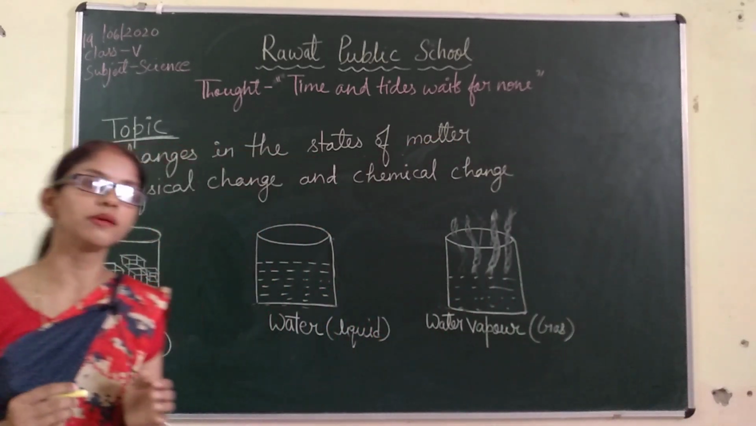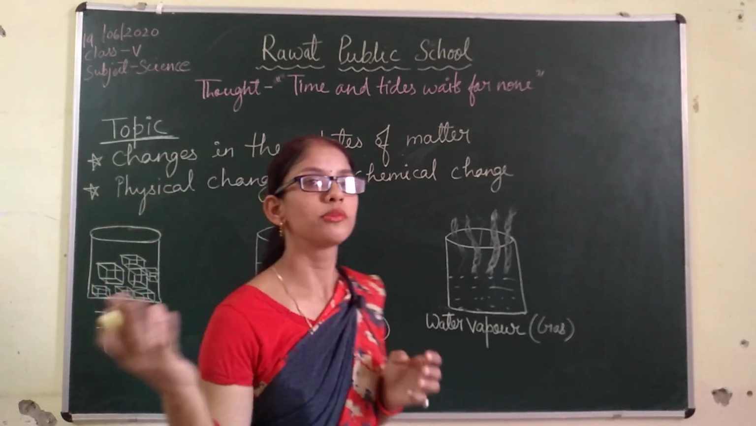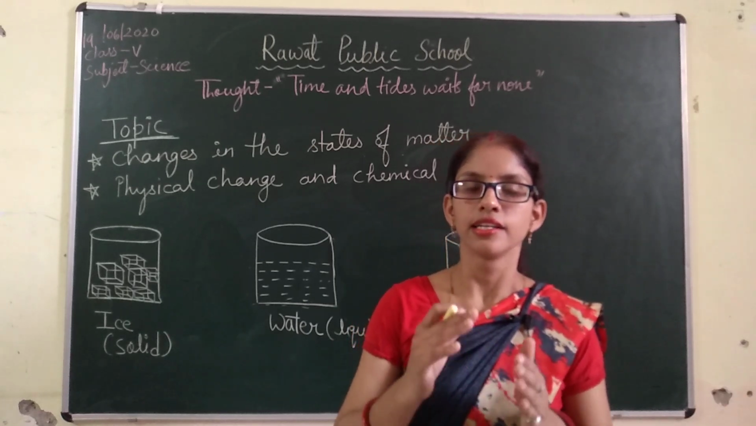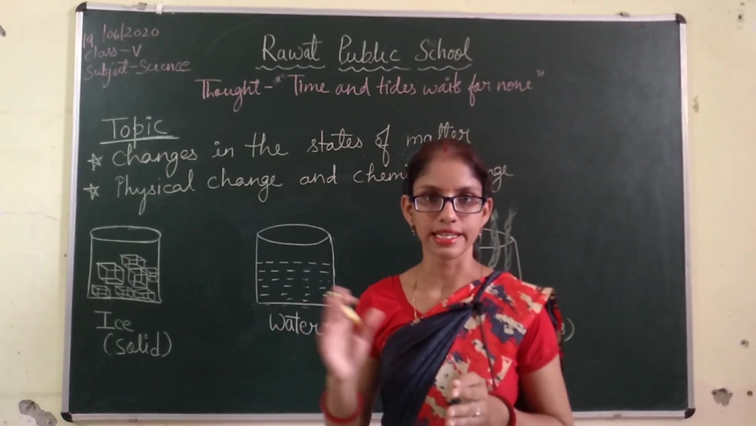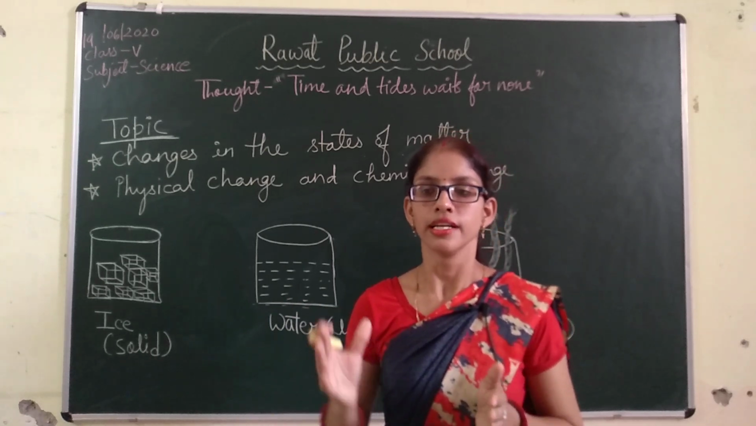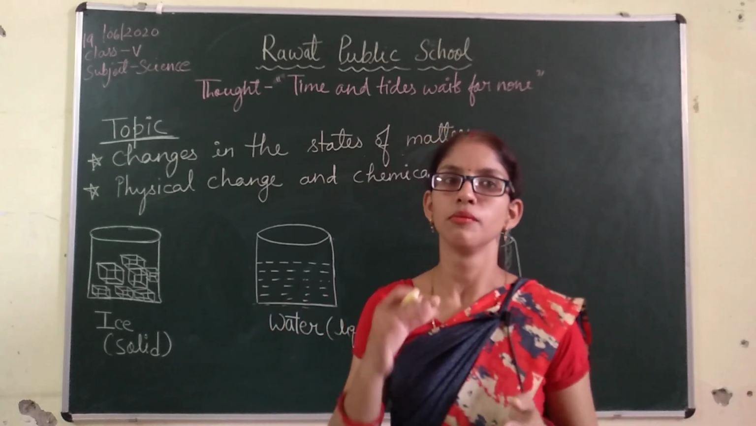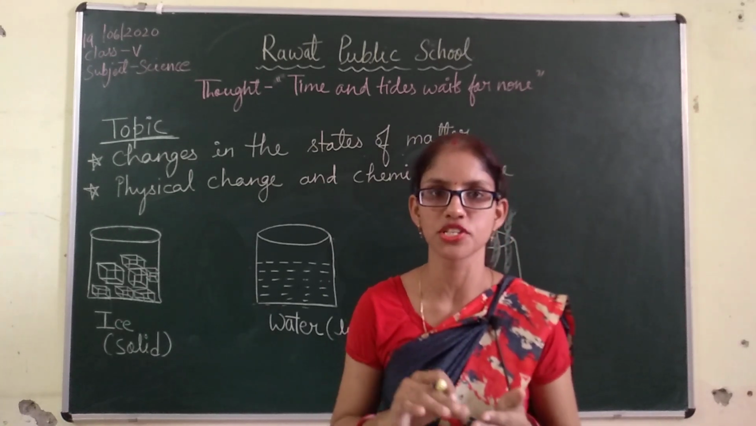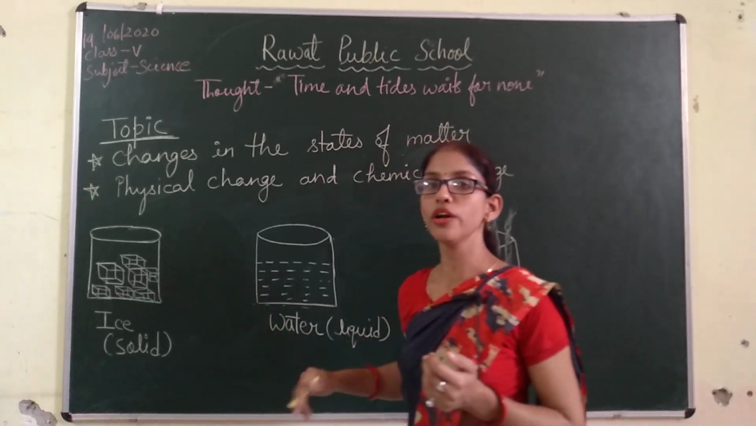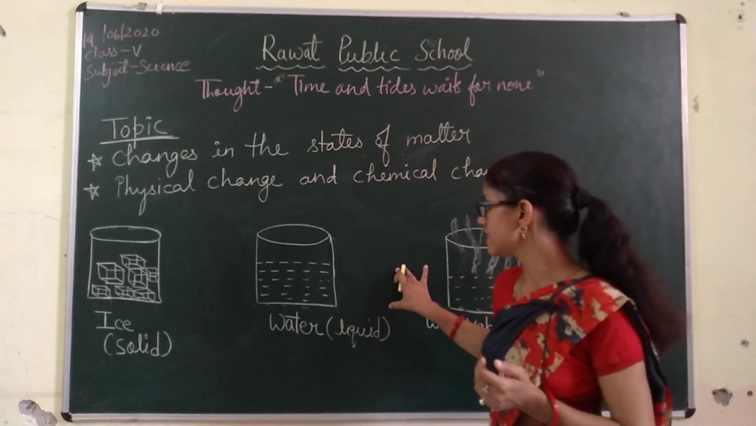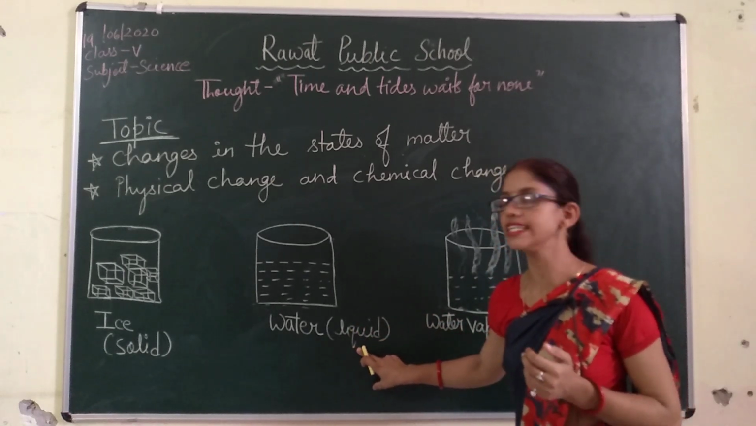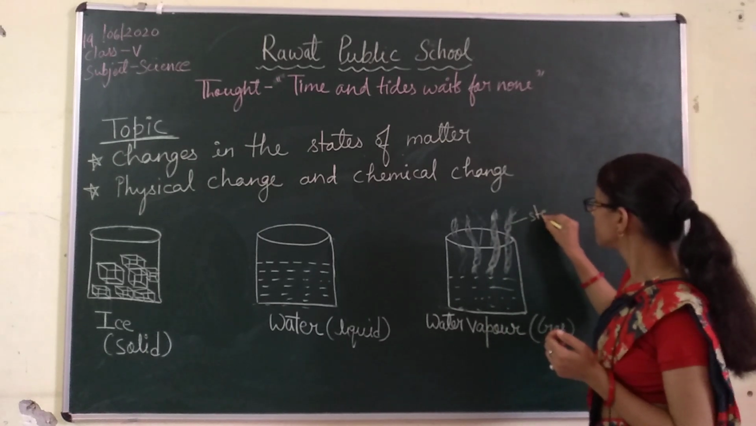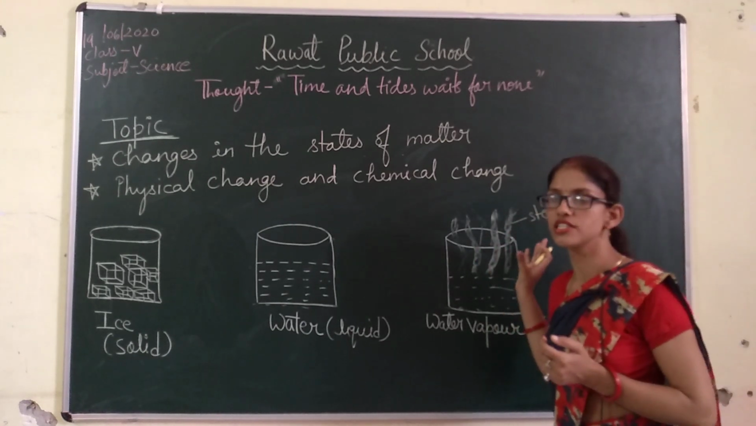For example, we have seen ice. We take the ice out of the fridge and keep it at room temperature. After some time we notice that the ice starts melting. It changes into water because the temperature in the fridge is less than the temperature of the room. So it is getting more heat. This ice on heating changes into water, whereas if we boil or heat this water, it changes into water vapor or steam.